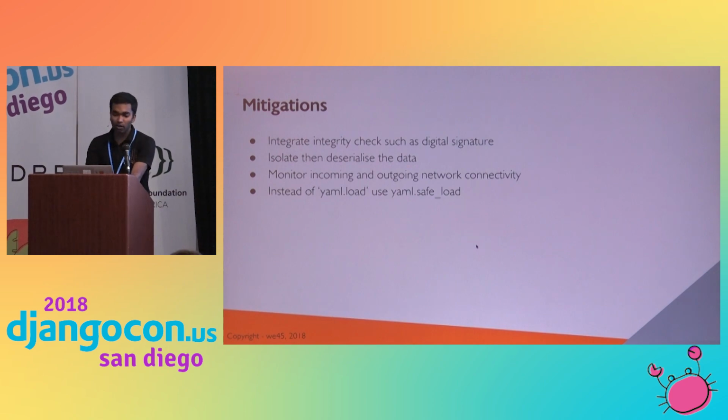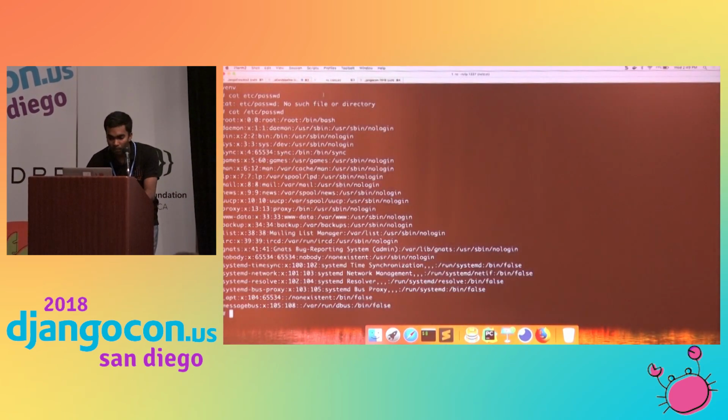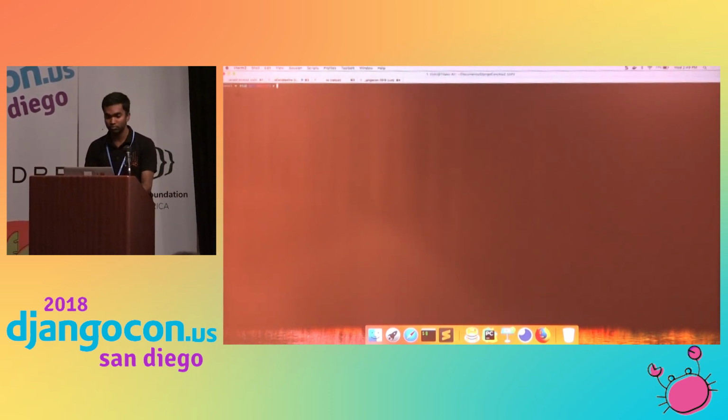There is also another way, and I'll show you how to prevent these attacks. How many of you know Bandit, the SAST tool?